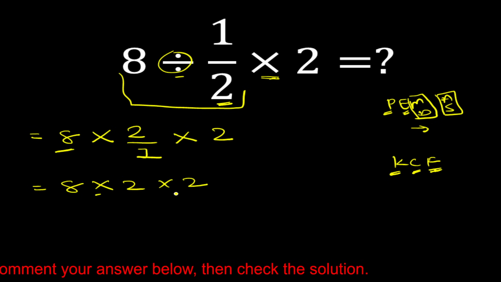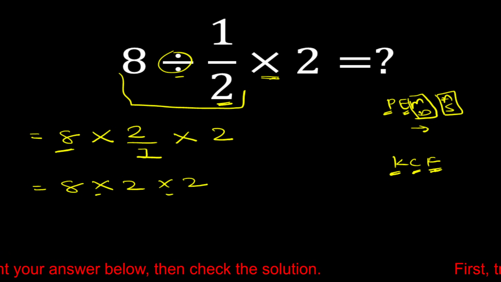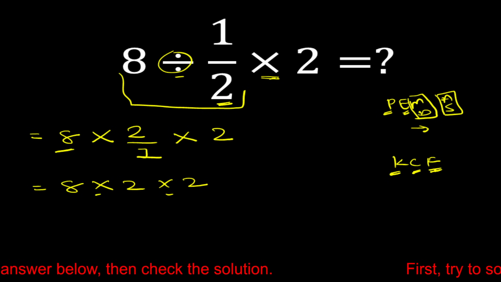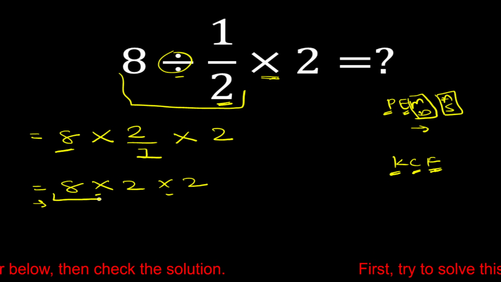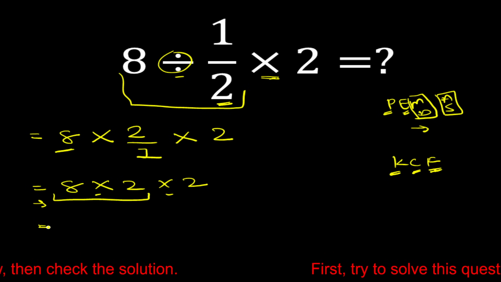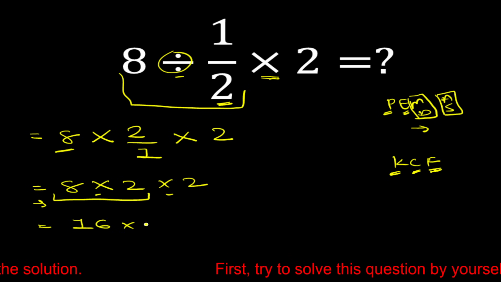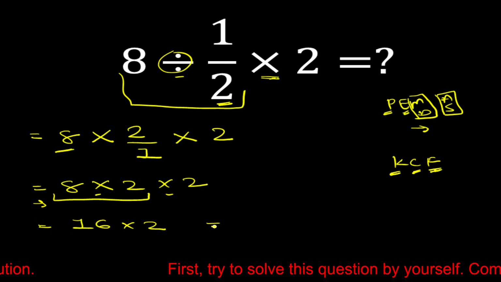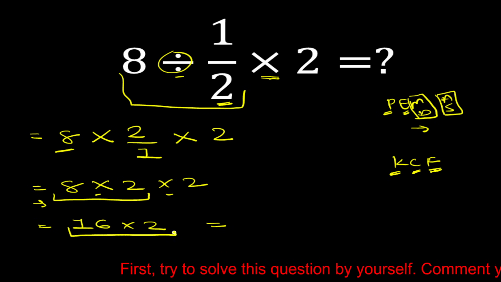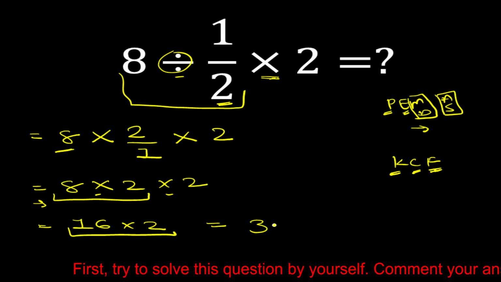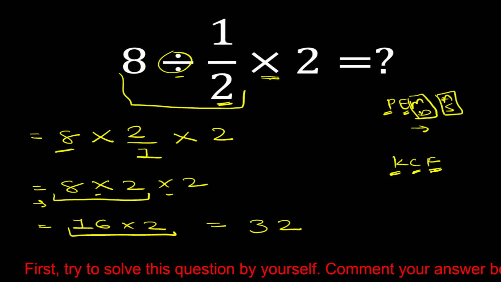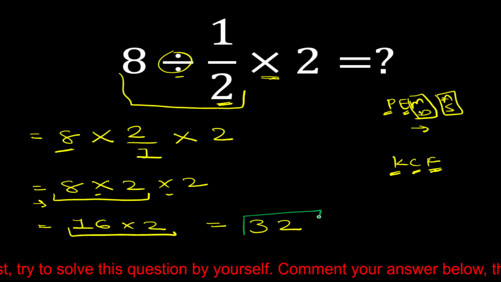So here is a multiplication and here is a multiplication. Both have equal priority. Therefore, we have to solve from left to right. So first we have to multiply this part. So 8 multiply 2 is equal to 16 multiply 2. Now 16 multiply 2 is equal to 32. Okay. Therefore, the correct answer is 32.